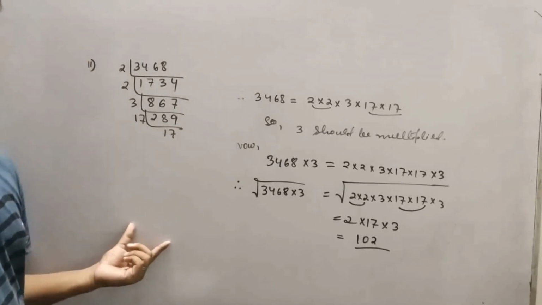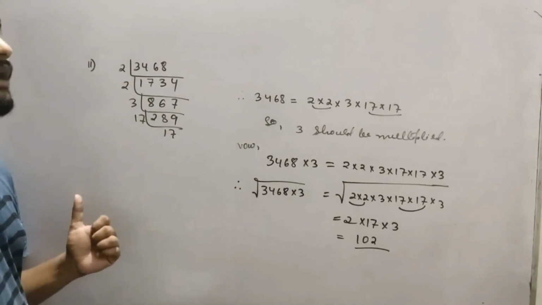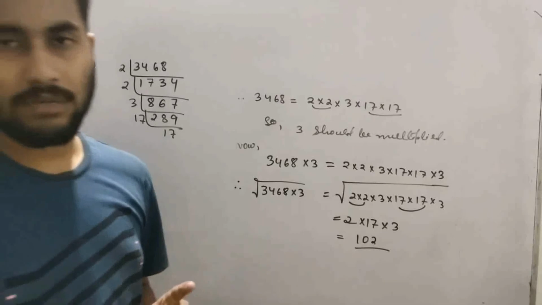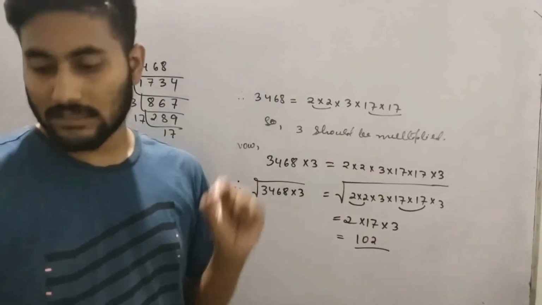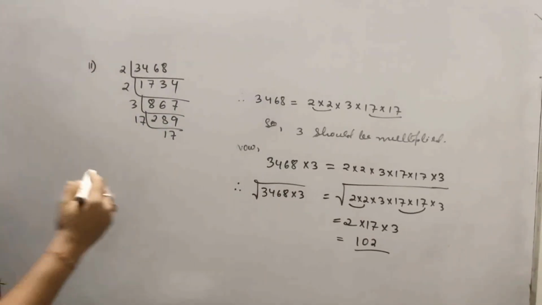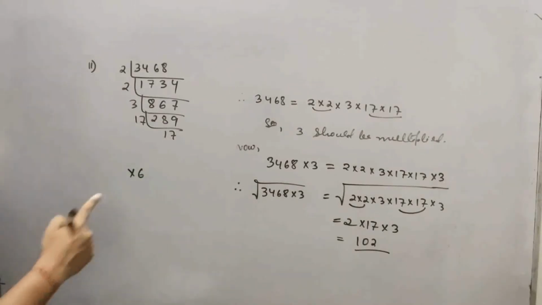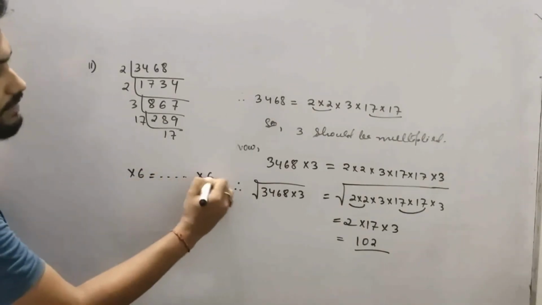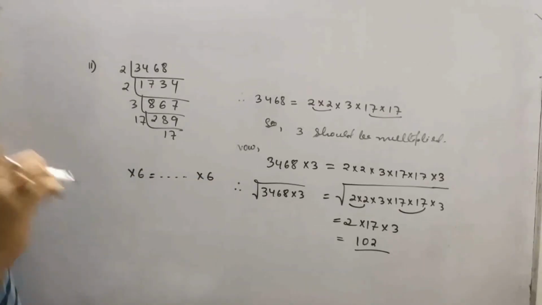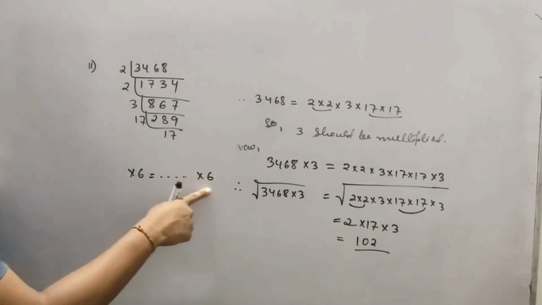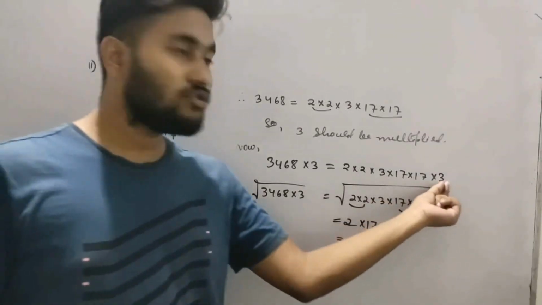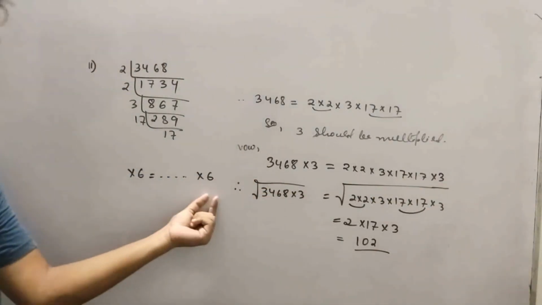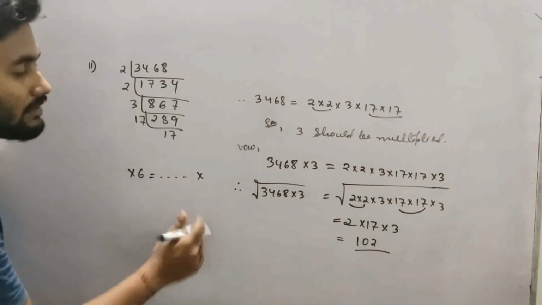So you try question number 1. Question number 1 also you have to do in this way. What should be multiplied in question number 1? 6 should be multiplied, right? So you multiply 6. In question number 1, you will multiply 6, and over here also 6. But don't multiply 6 in this way. 3 into 3 there is no problem, but in 6 there is one problem. What? You don't multiply 6 like that.